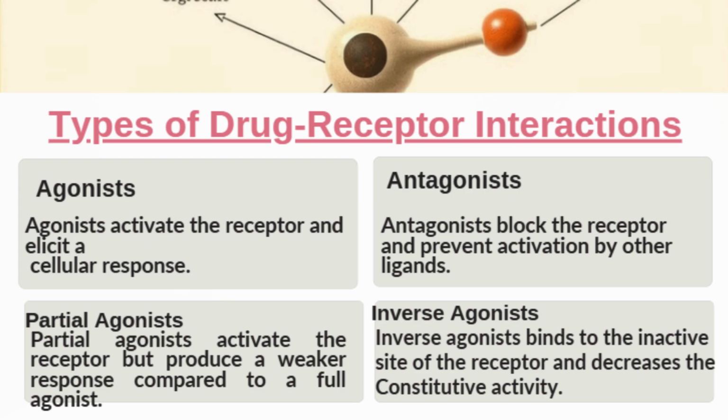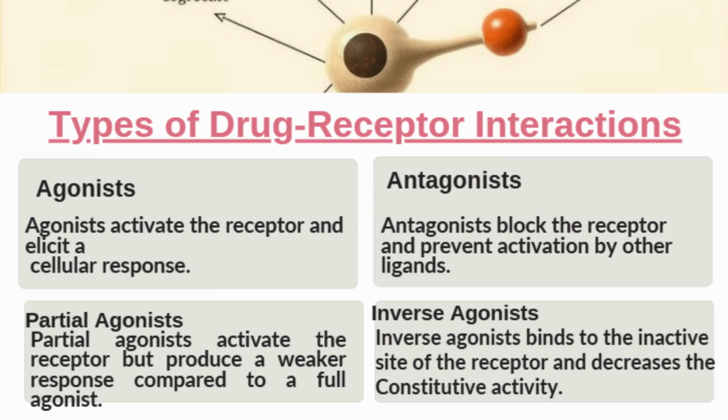Drugs can interact with receptors in different ways. Based on their effects, drug receptor interactions are classified into four main types. Agonist. An agonist activates the receptor and produces a cellular response. This response is usually maximal. Partial agonist. A partial agonist also activates the receptor, but it produces a weaker response compared to a full agonist. Then we have antagonist.